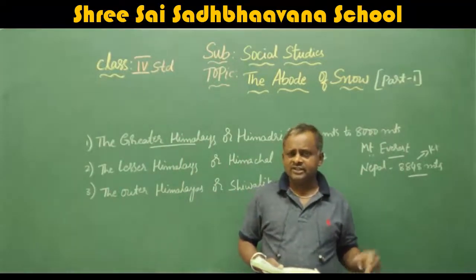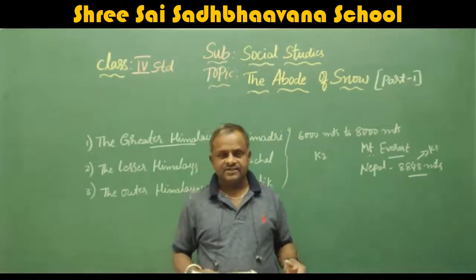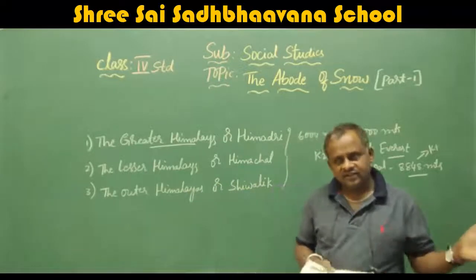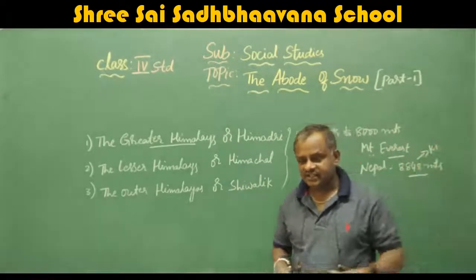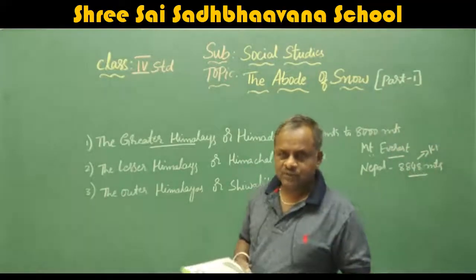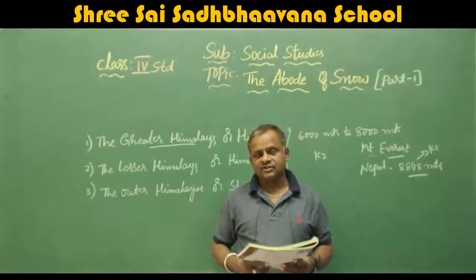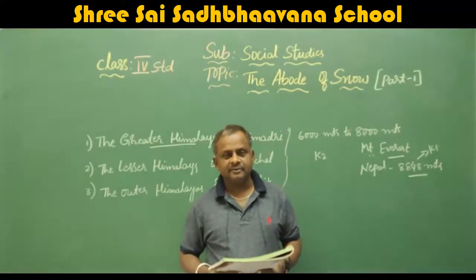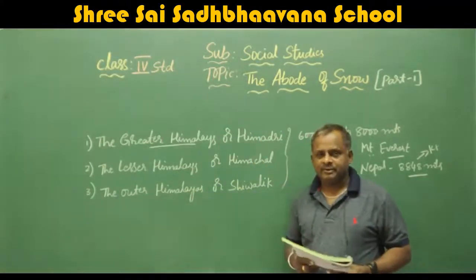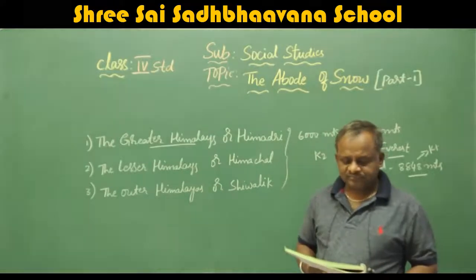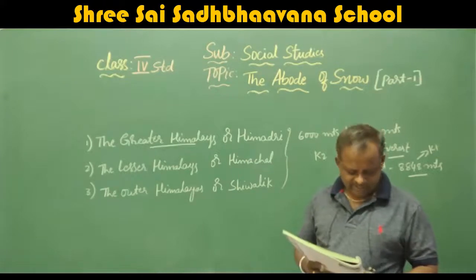These rivers are always filled with water throughout the year due to this ice. In the rainy season they flow with the rainwater. In the summer season, due to the melting of this ice, water is always present in these two rivers, that is Ganga and Yamuna. These are the big rivers, Gangotri and Yamunotri. Ganga and Yamuna are the rivers which are very, very important for our Indian people also. Next, we go to the lesser Himalayas or Himachal.